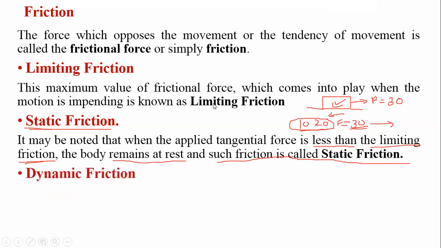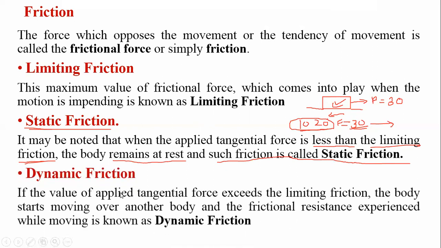Now dynamic friction. If the value of the applied tangential force exceeds the limiting friction, if this value is greater than this 30, let us say 40, 50, and so on, under this condition the body is in motion.